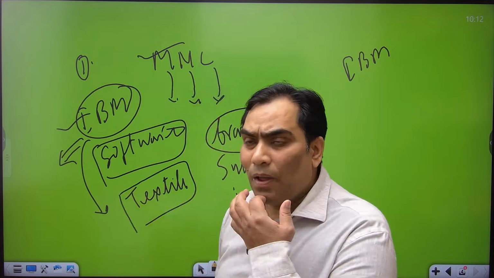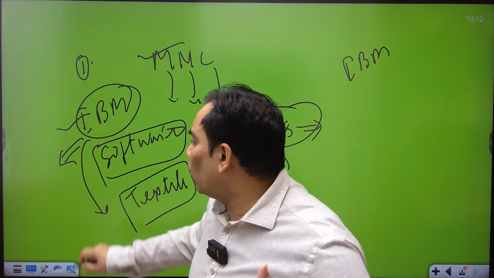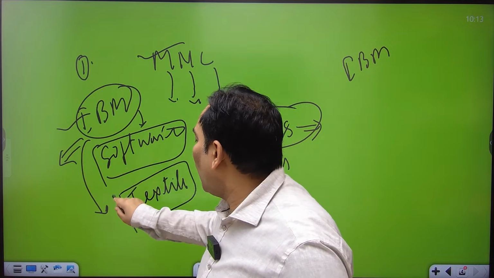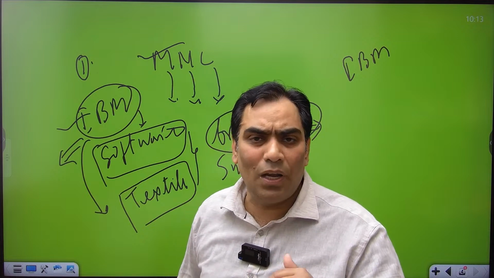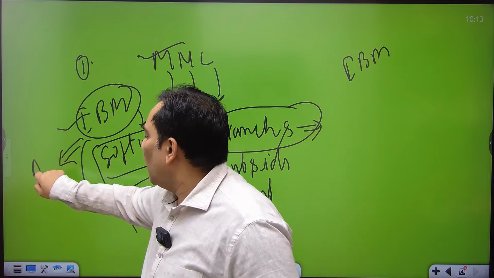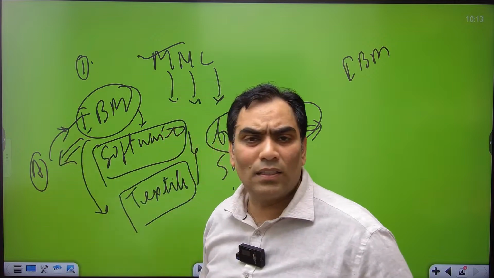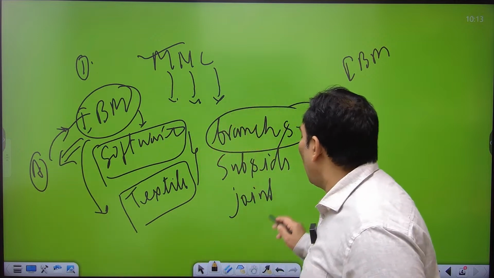So the promoter of IBM software or IBM textile in India is the same individual, and this is a foreigner from the USA. That is known as a subsidiary.